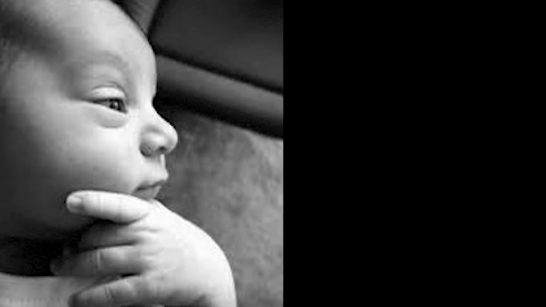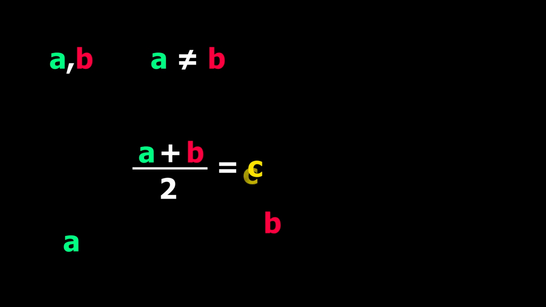To actually understand what is being said, I'm going to explain to you something that should blow your mind. Let's take two arbitrary real numbers, a and b, which are distinct. By arbitrary, I mean these two numbers can be any number. And by distinct, I mean they are not equal. Now, if we take the average of a and b, that is, add a and b and divide by 2, we will find another real number. Let's call it c. Now, this c is exactly between a and b. That is, the difference between a and c is the same as c and b. And c is also distinct.